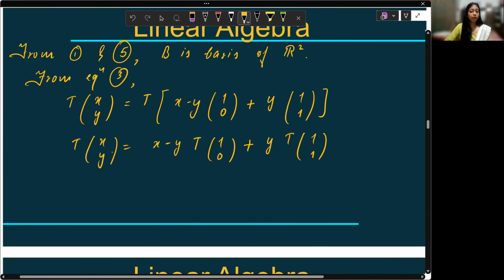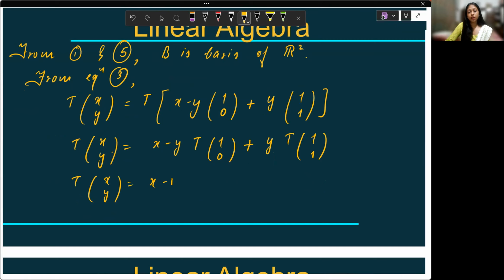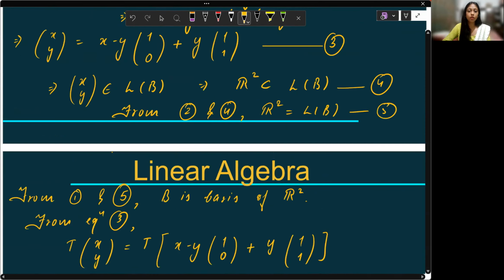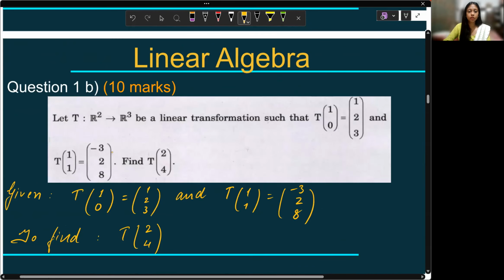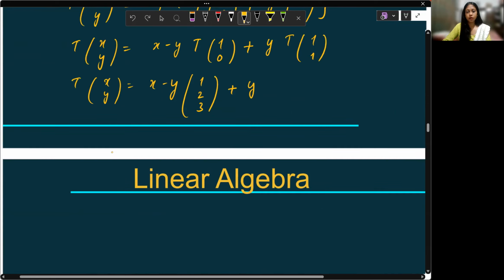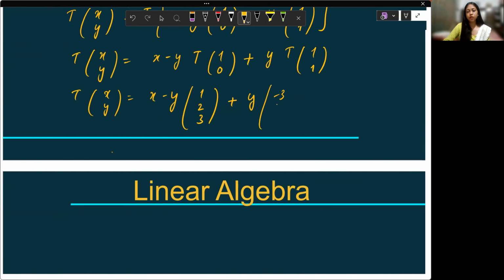And we know the value of T of 1, 0 was 1, 2, 3 and T of 1, 1 was minus 3, 2, 8.